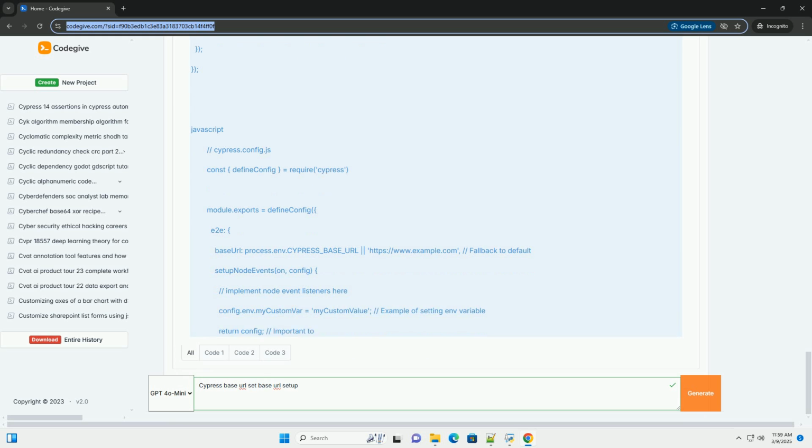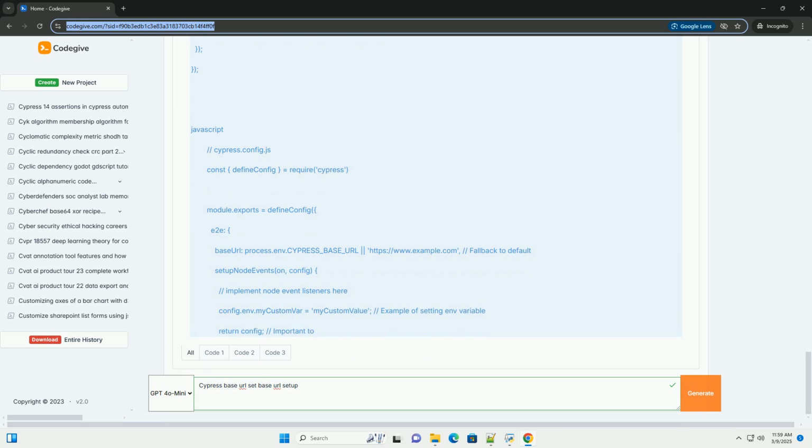baseUrl, https://www.example.com. This is where you set the base URL for your application. Replace https://www.example.com with your actual base URL. setupNodeEvents(on, config). This function allows you to register event listeners for node-related events. You can use this for tasks like code coverage, database seeding, and more.